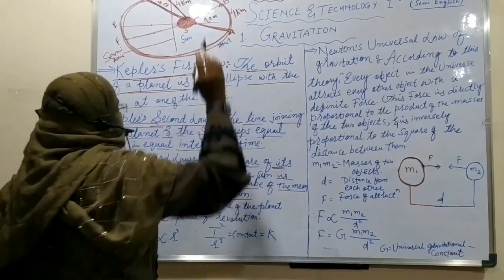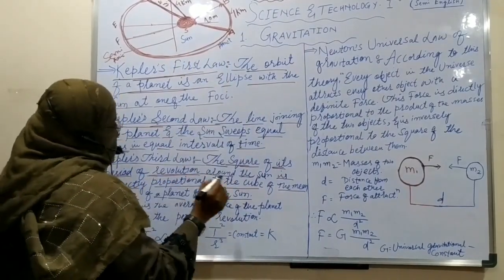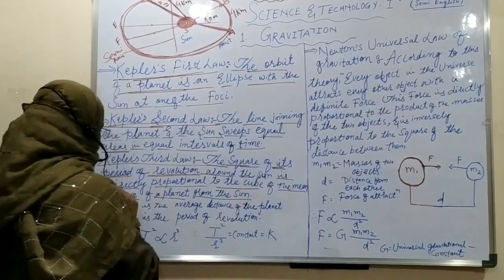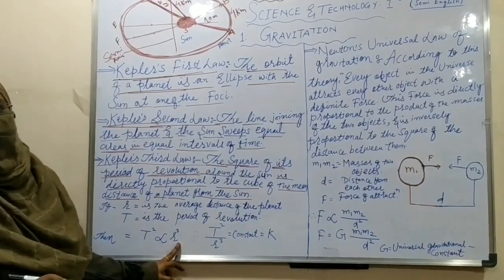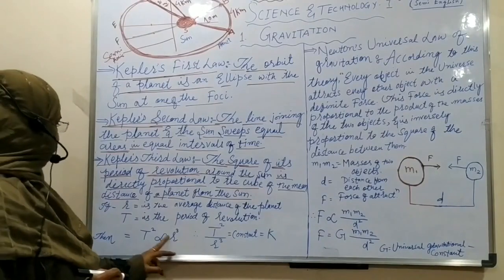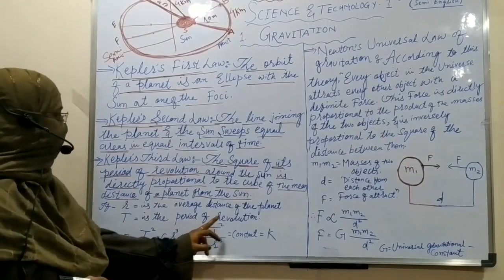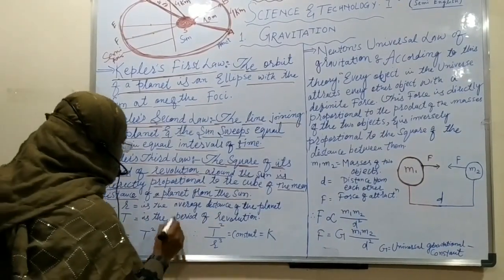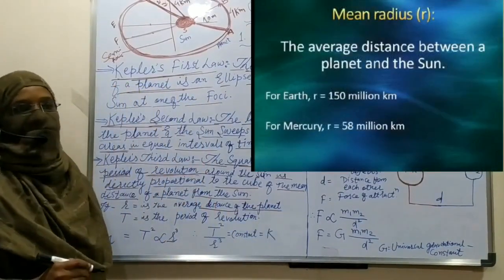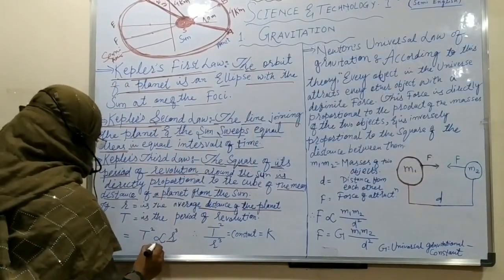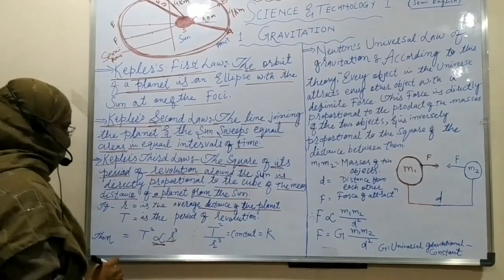It is called one revolution around the sun, and it is directly proportional. Suppose T is the period of revolution, and R is the average distance occupied by the revolution. T squared is directly proportional to R cube.